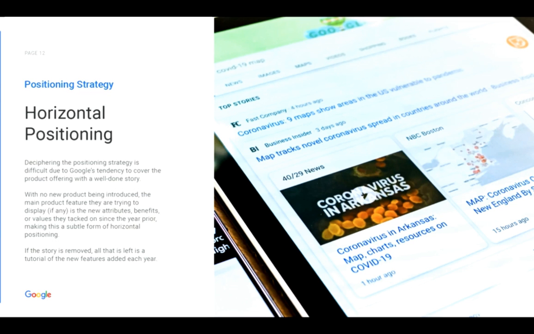I think the best way to see what type of positioning strategy is being used here is to separate ourselves from the story that Google is trying to tell. What then remains is a high-end tutorial of some of the new features, attributes, and benefits of Google Search, but nothing in terms of new products. That makes this a subtle form of horizontal positioning.